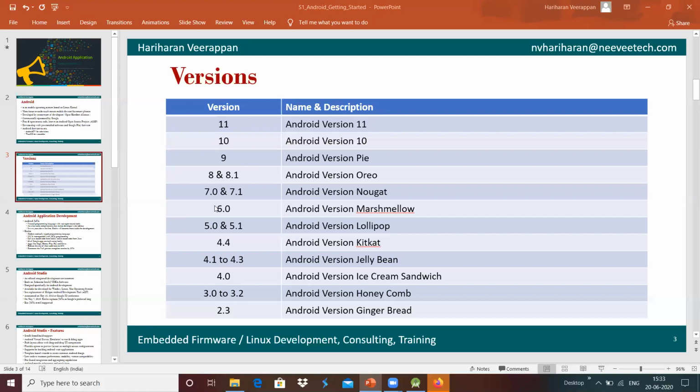The current latest version is Android version 11.